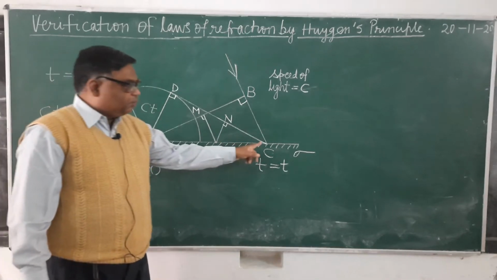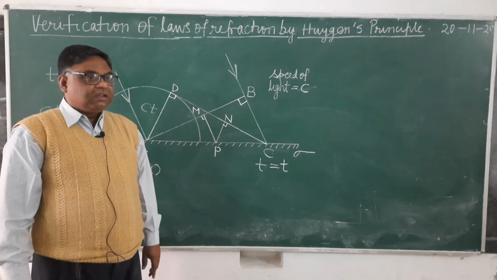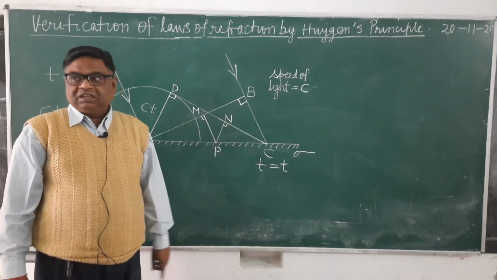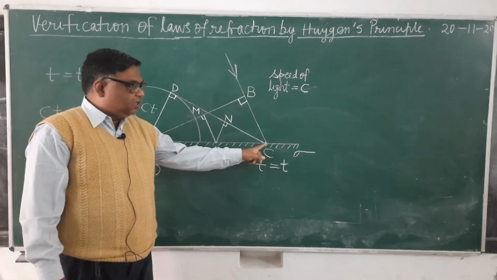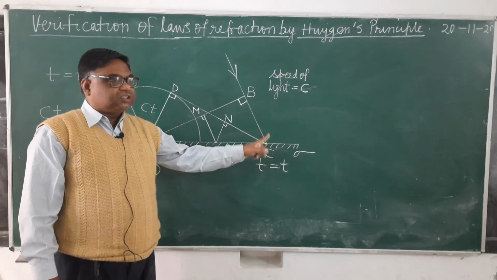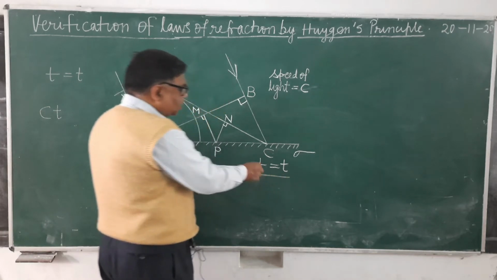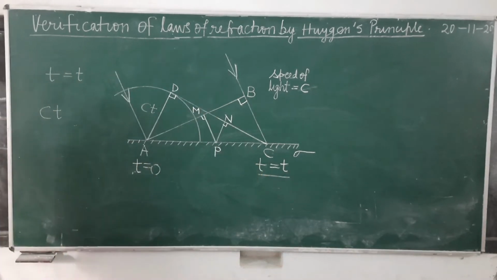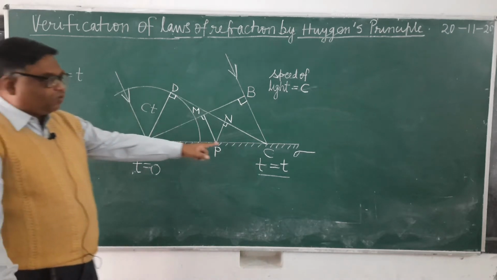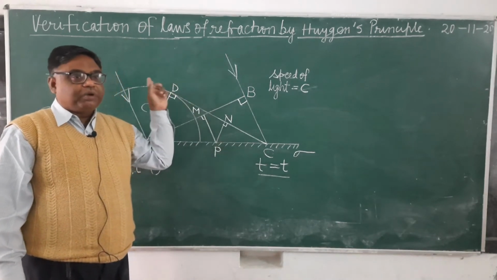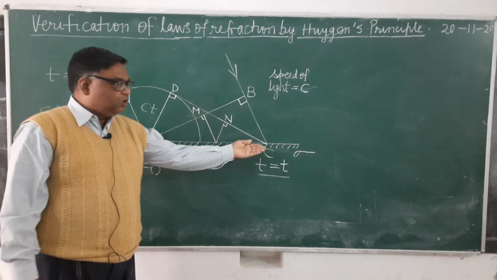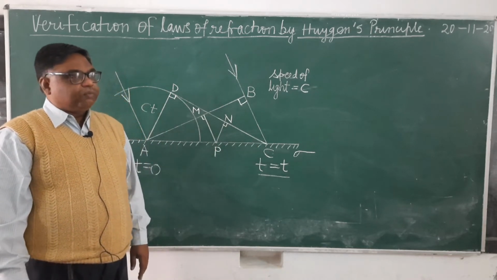Now those which are emitted from here, what will be their size? They will be just a point, they will be just a point. And why will they be just a point? Because it has become the source of secondary waves at the time t, and we are observing the position at the time t. मतलब जिस मोमेंट पर ये सेकेंडरी वेव का सोर्स बना है उसी मोमेंट पर हम पोजीशन ऑब्जर्व कर रहे हैं, therefore it will be just a point.